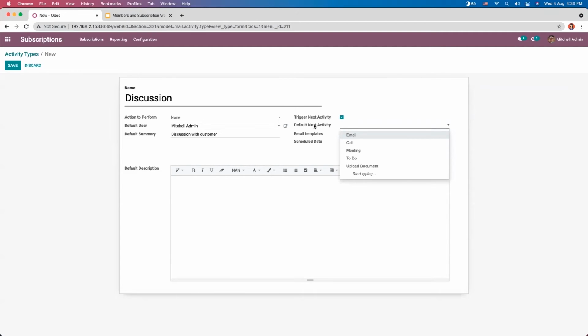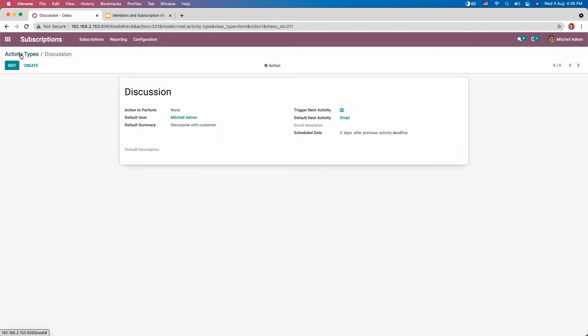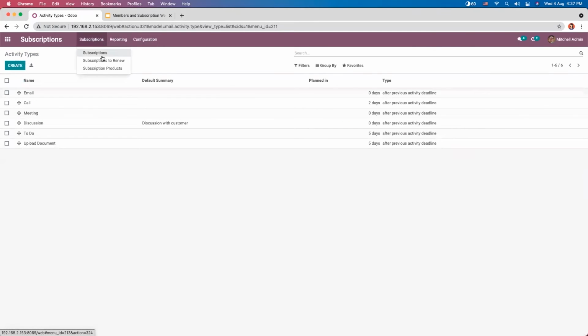That is activity after this one. So if you plan to send an email, you can set it as the default next activity, and you can set the email template. And here you can set the schedule date. It can be after validation date or after previous activity deadline. And we can set it as day wise, week, or month. Then after providing default description, you can save the activity type.